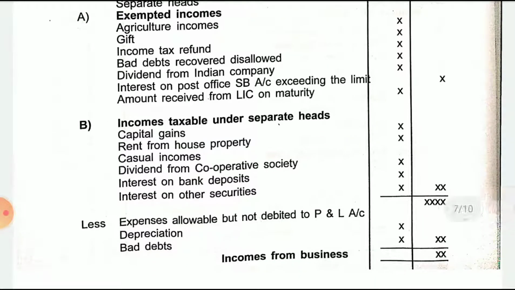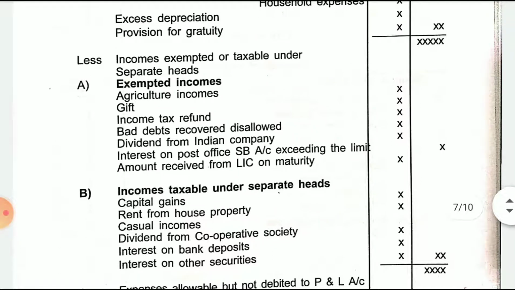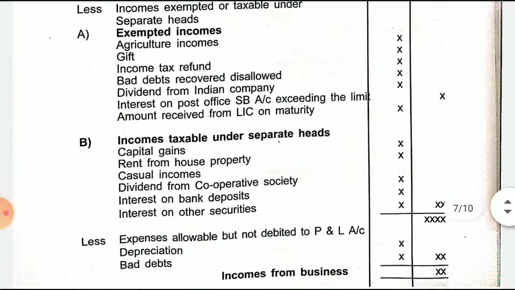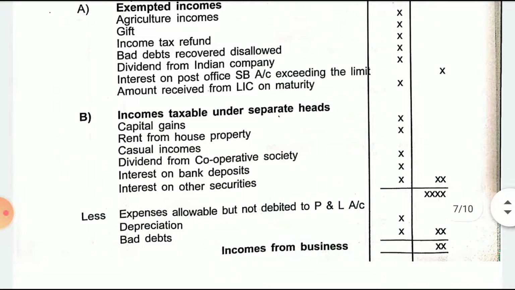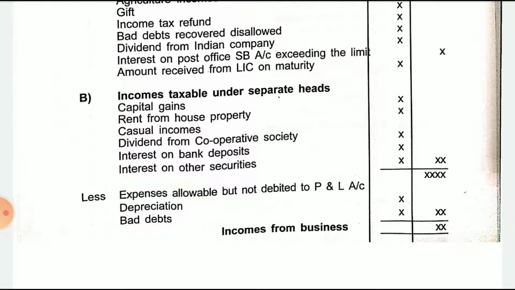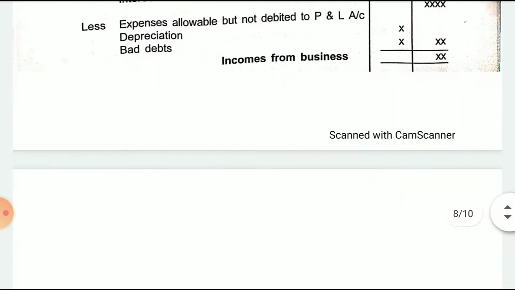Similarly, income taxable under separate heads, like capital gains, rent from house property, dividend from cooperative societies, interest on bank deposits, interest on other securities. All these we will also remove. So from the total income, we will remove the exempted income and income taxable under separate heads, and we get the final amount. Under that, less: expenses allowable but not debited to P&L account. These are allowable but not debited, maybe by mistake, or maybe for some other reason they have been forgotten. Now you have to reduce these, like depreciation, bad debts. After doing this, you will get income from business.